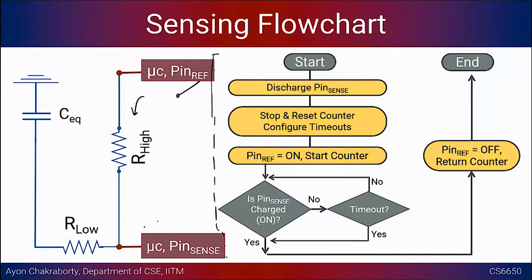And whenever the voltage becomes such that you can relate it to digital 1, or if you read from that pin and you can see that the bit responsible for that particular pin's digital value is set, you can conclude that the pin is charged, and then you can go to the next sensing cycle. And before that you want to discharge the circuit, so you make pin ref equal to off, return the counter, and you are done. Okay, so hope this is clear, right? This is exactly the replica of the discussion that we had a few minutes back.